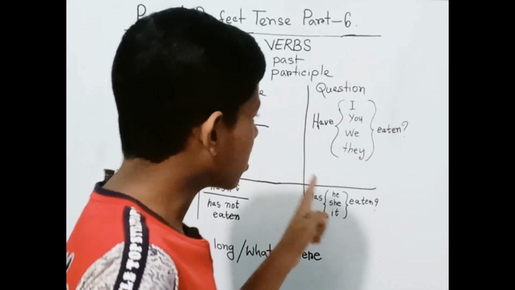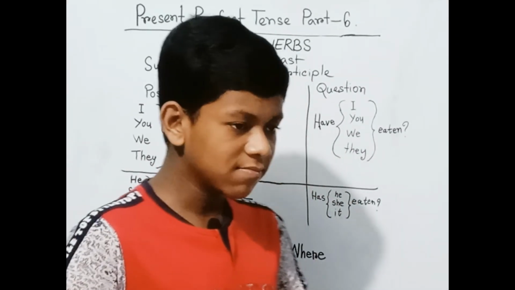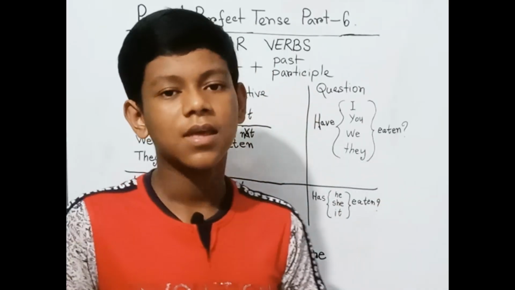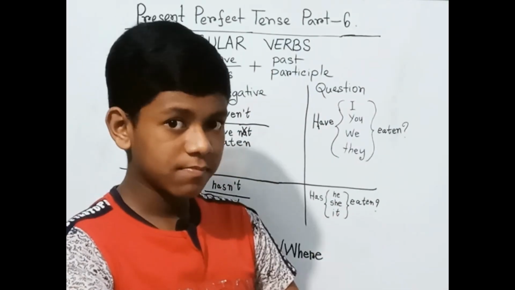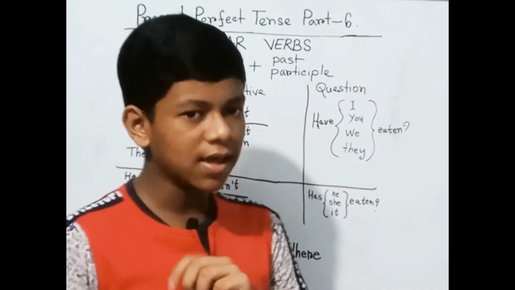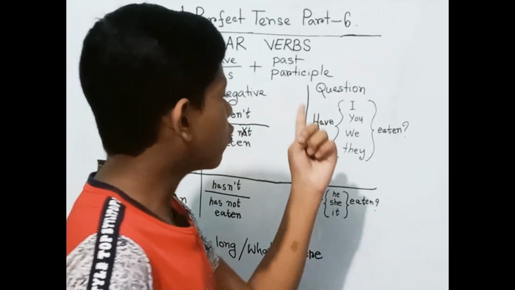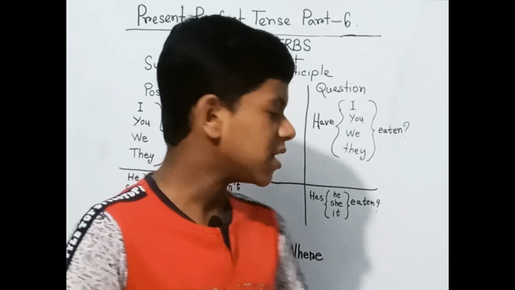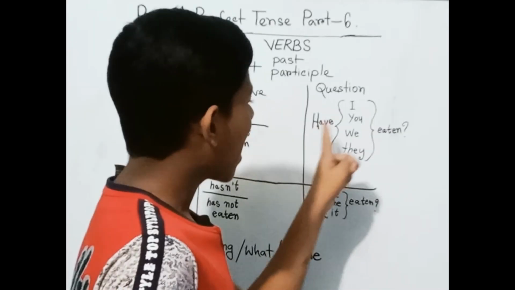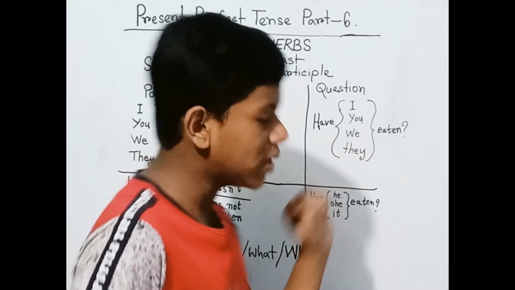Then we will explore the question. In this case, the structure changes in its order. You have to put the helping verb before the subject, but the verb stays in the same place. For example, have I eaten? Have you eaten?